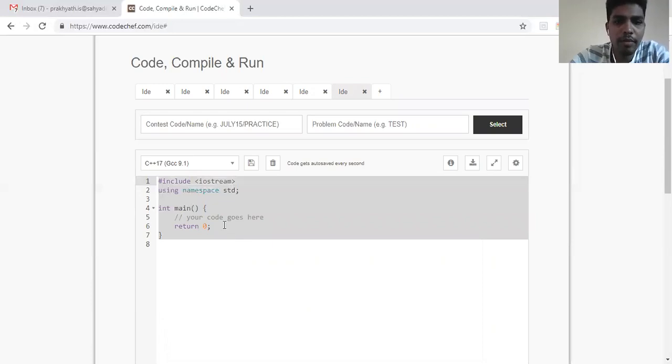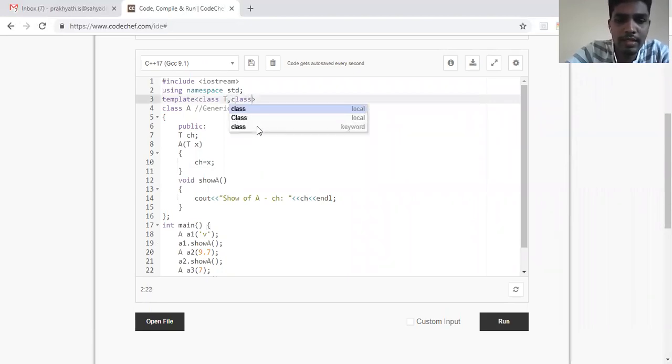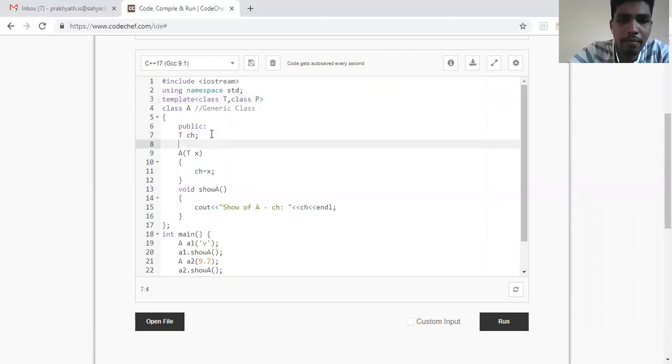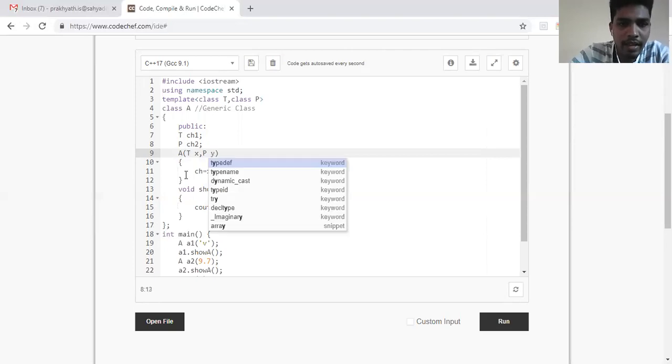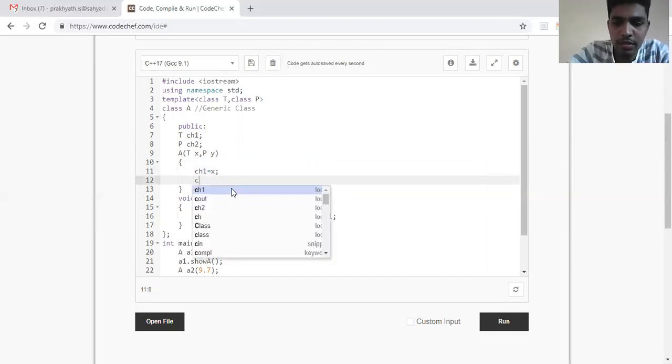I want different data members, so I can write class T, class P, and then have T ch1 and P ch2. I'll also have the constructor take T x and P y, and then assign ch1 equal to x, and ch2 equal to y.